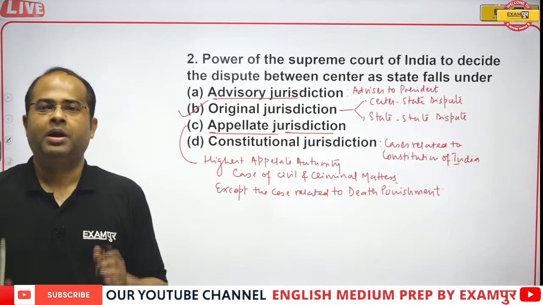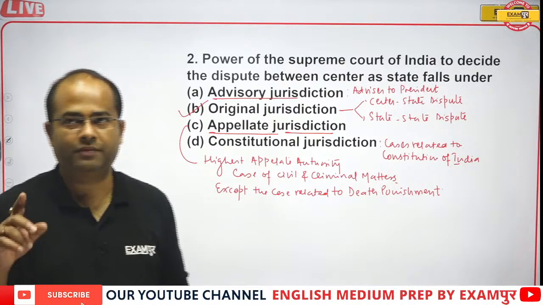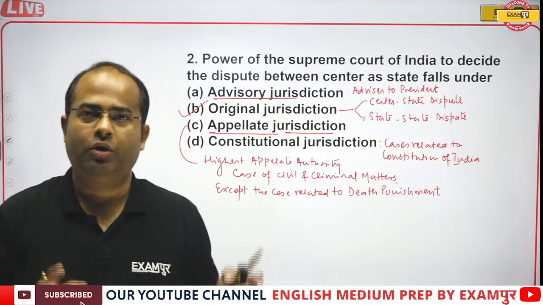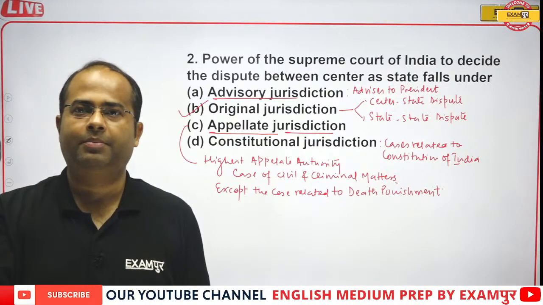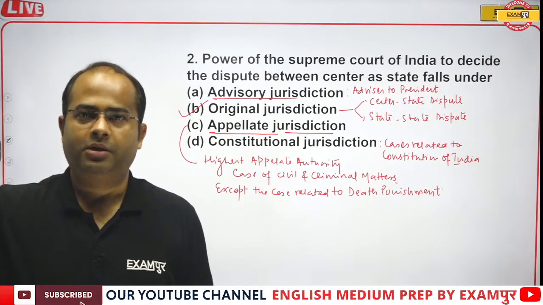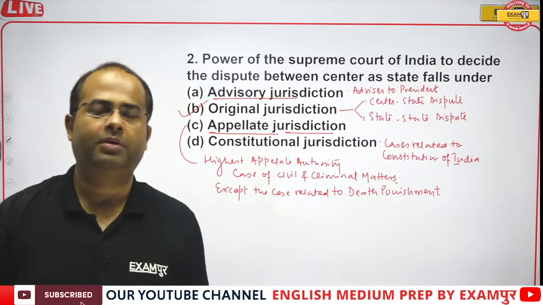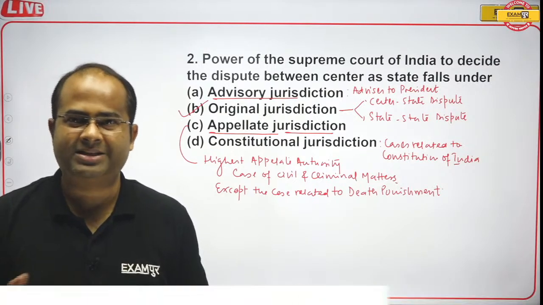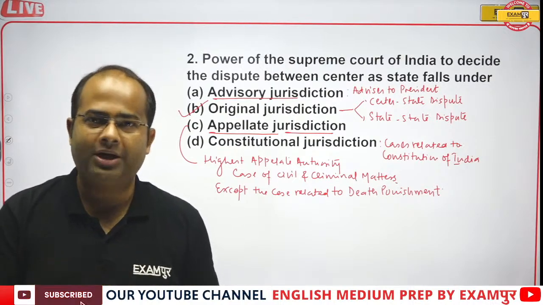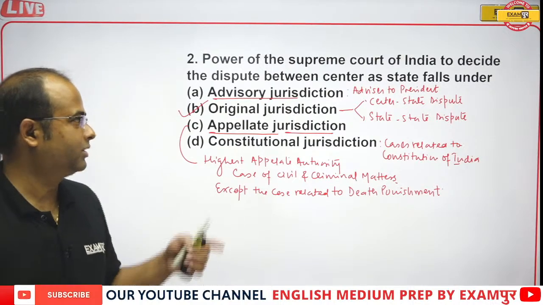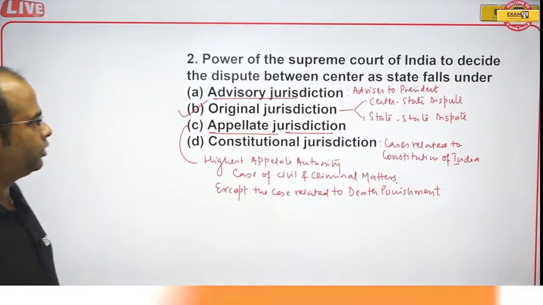Appellate jurisdiction is the highest appellate authority in case of civil and criminal cases. Only the exception is capital punishment. In death punishment, the person can file a mercy petition before the president, and if the president accepts the mercy petition and finds it legitimate, he can commute the sentence also.